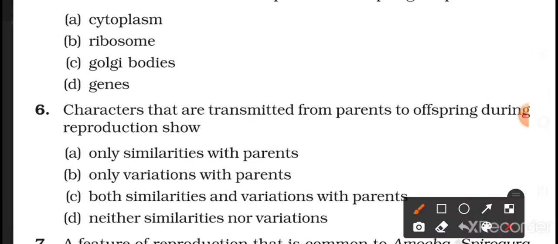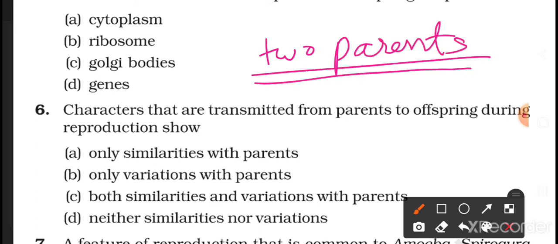Characters that are transmitted from parents to offspring during reproduction show only similarities with parents, only variations with parents, both similarities and variations with parents, neither similarities nor variations. Students, when there is sexual reproduction and two parents are involved, there are great chances of variations. वहाँ पर वेरिएशंस के चांसेस होते हैं.